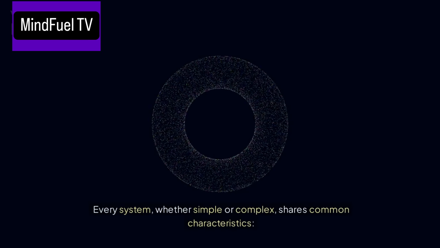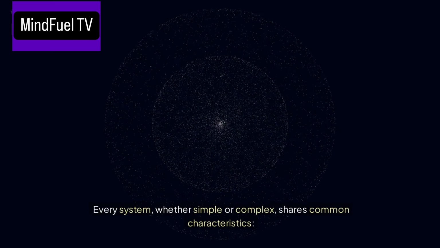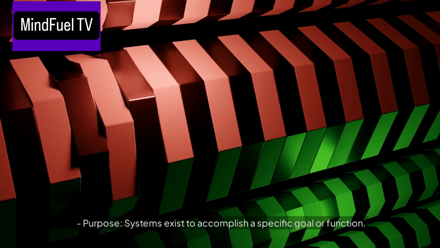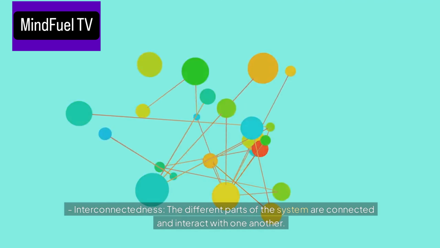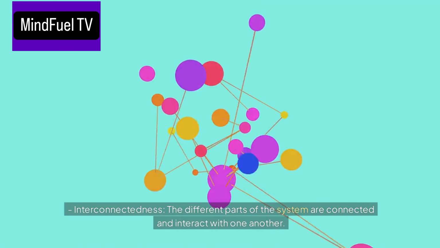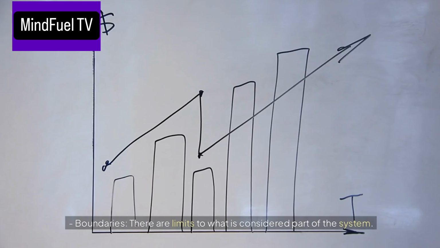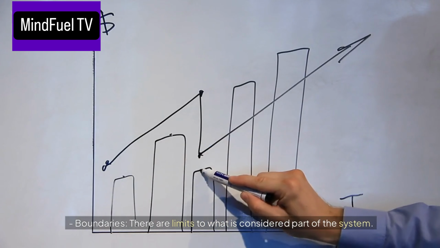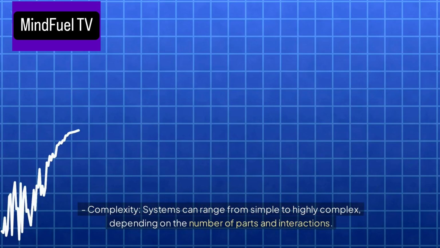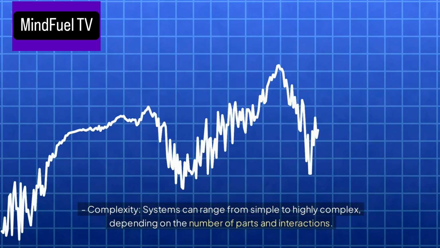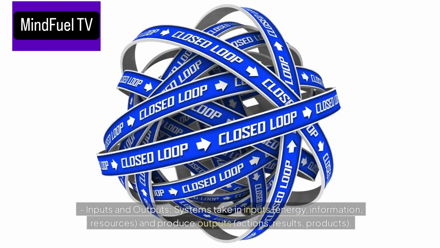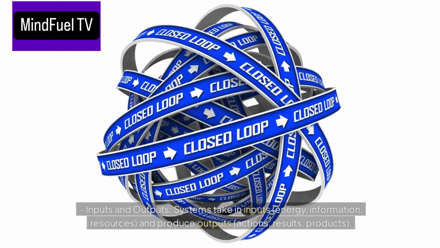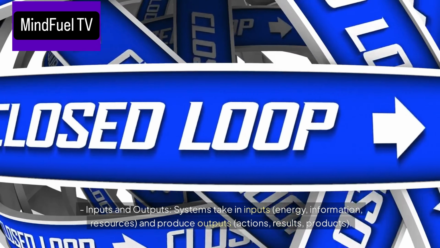Characteristics of a system. Every system, whether simple or complex, shares common characteristics. Purpose: systems exist to accomplish a specific goal or function. Interconnectedness: the different parts of the system are connected and interact with one another. Boundaries: there are limits to what is considered part of the system. Complexity: systems can range from simple to highly complex, depending on the number of parts and interactions. Inputs and outputs: systems take in inputs, energy, information, resources, and produce outputs, actions, results, products.